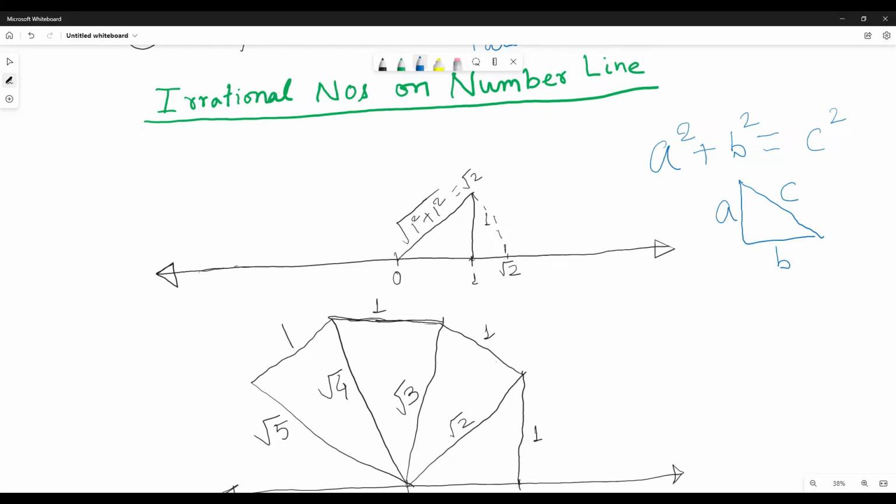If a and b are 1, then a square plus b square is 1 square plus 1 square, which is 2. So if this is 1 and this is also 1, then the hypotenuse is root 2. We can take a compass and make the same length on the number line, and that will represent root 2 on the number line. So this is how we can represent root 2 on a number line.